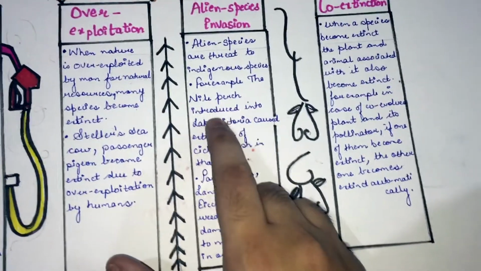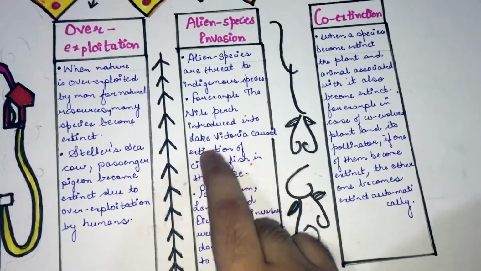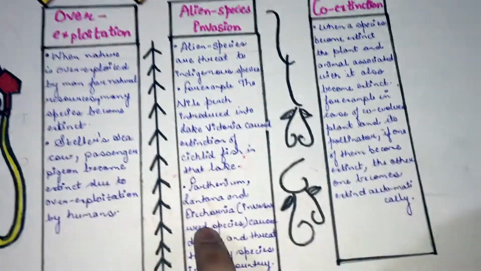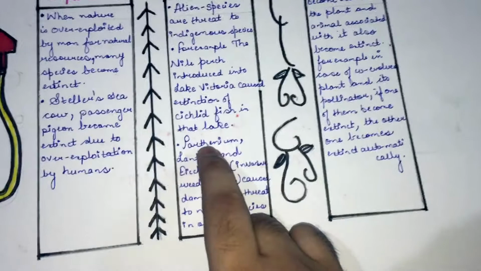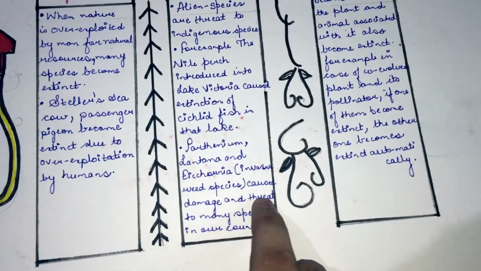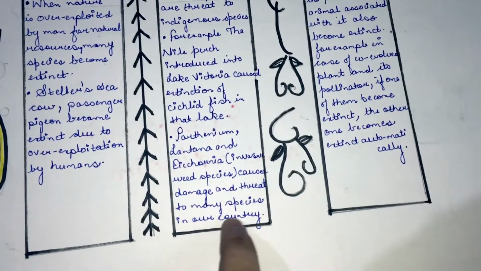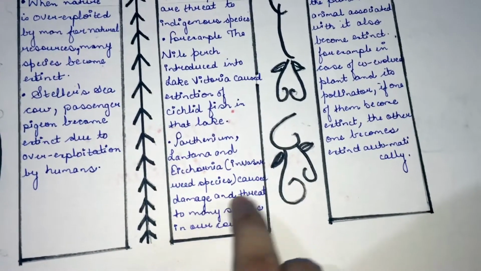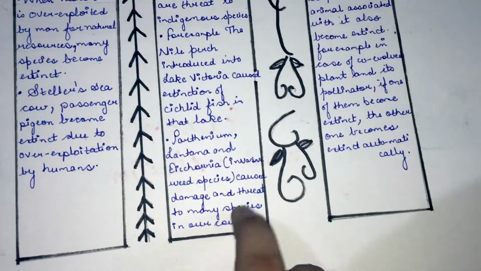When Nile perch was introduced into Lake Victoria, it caused extinction of cichlid fish in that lake. And the second example is Parthenium, Lantana, and Eichhornia. These were weeds which caused damage to the indigenous species of India.